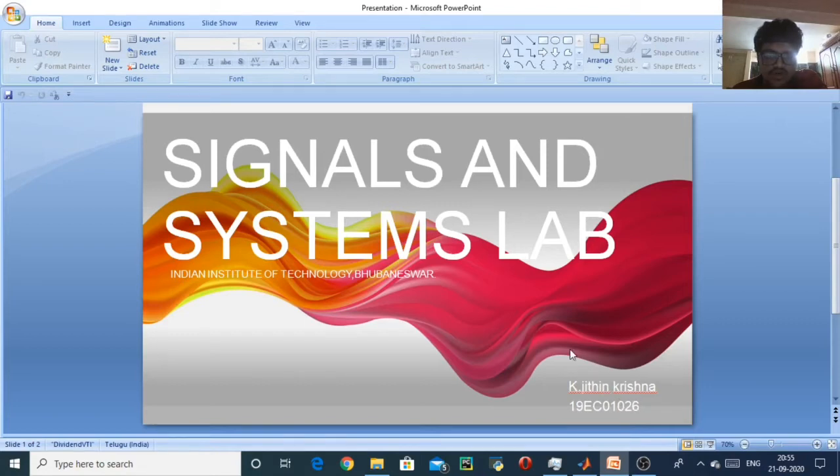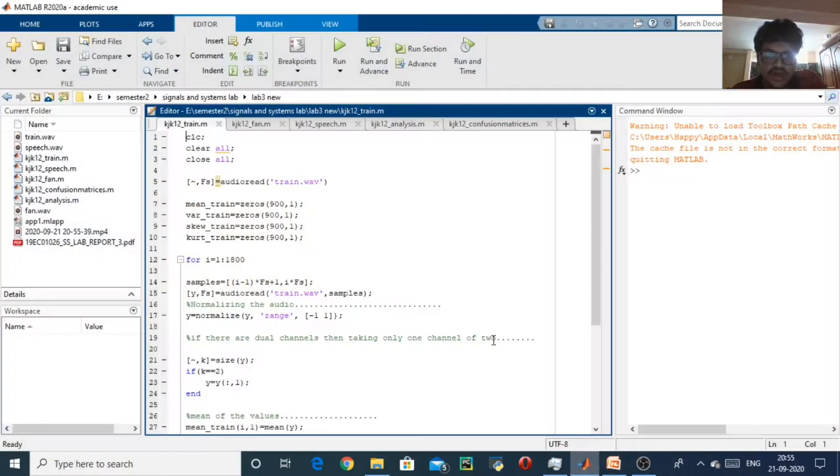19EC01026. Today we are going to do lab experiment 3, which is analysis of sound signals using statistical parameters like mean, variance, kurtosis, and skewness. Today we are going to do analysis for three sound signals, which are train, fan, and speech.